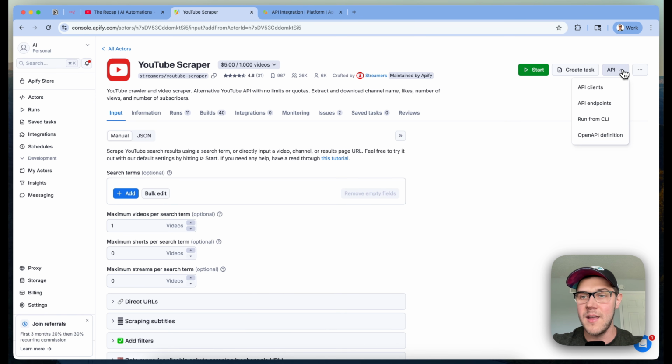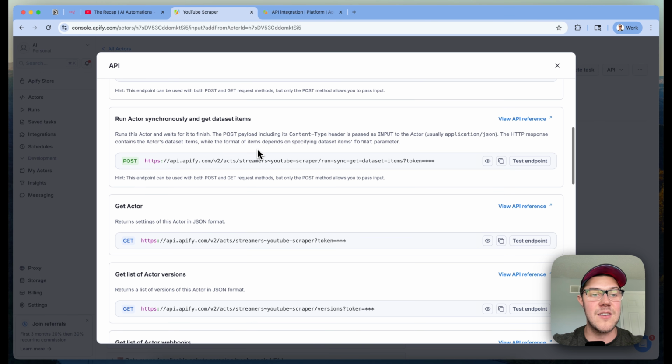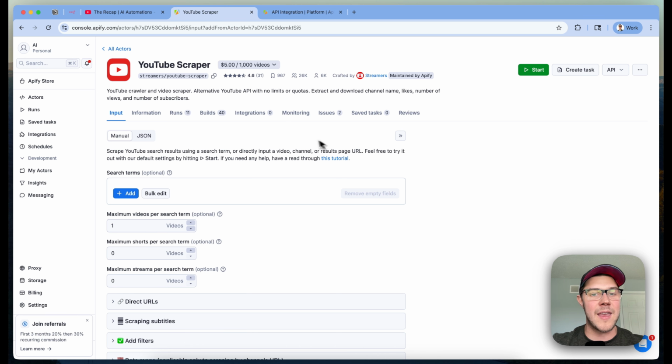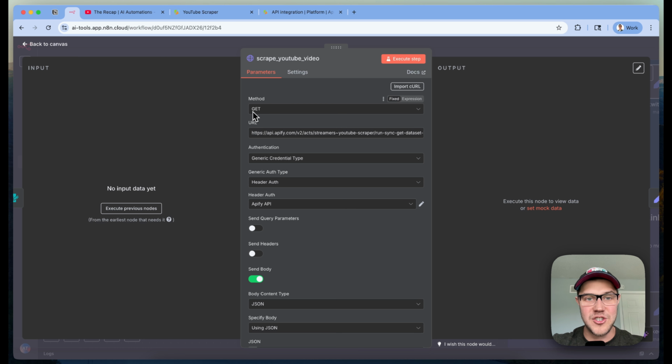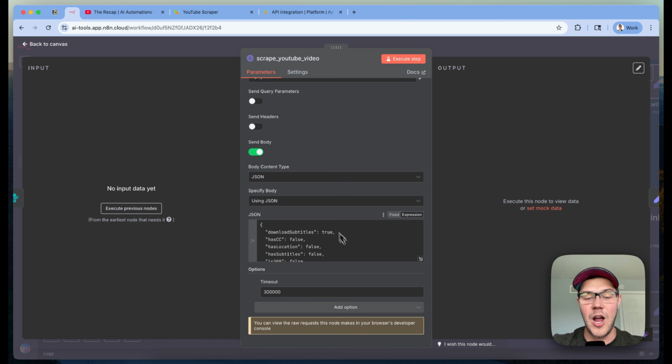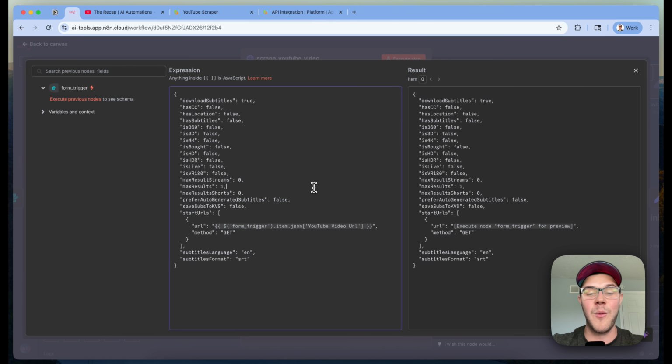I like to use this one compared to some of the other requests here underneath their API. So I can go over there, go to API endpoints. There's a couple of other options you can use to run this, but I like to use run actor synchronously and get dataset items just because it makes it simple to consume. We make an API call, we get that data back in a single response, and then we're able to proceed. You don't have to set up polling or any other retry mechanisms. It keeps things simple. So we make our method HTTP GET into this URL, and then we specify a body here of how we want to set up our request and what data we need to scrape. If you're jumping into this, feel free just to copy what I've built out here.